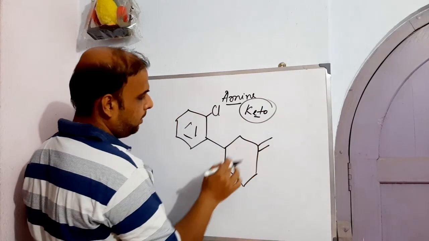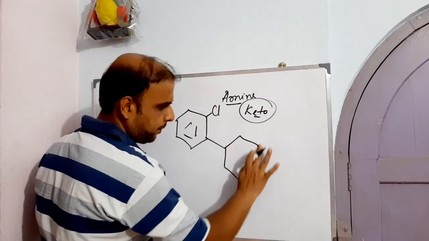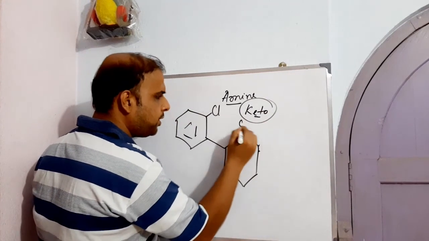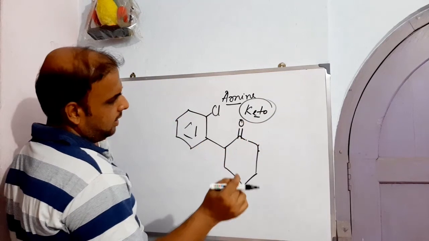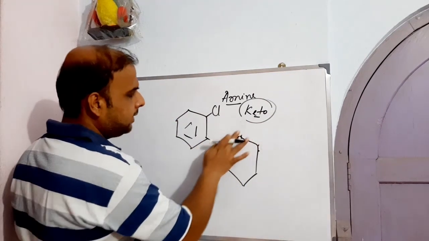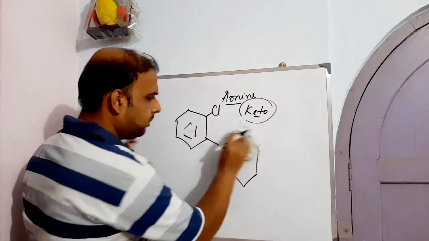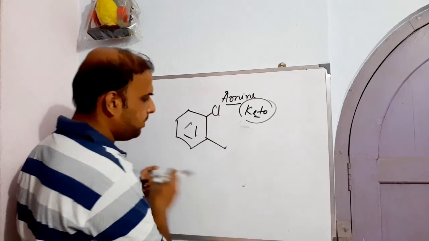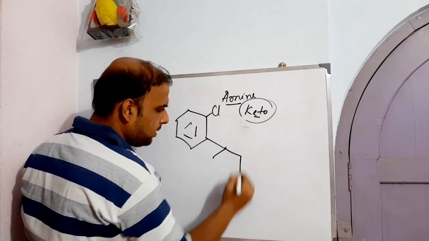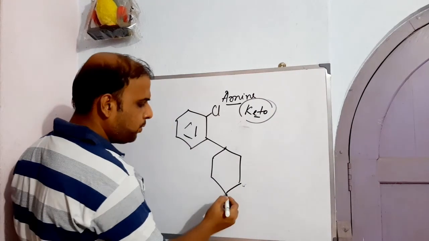I'm sorry, I have made it a bit wrong, it seems, because this is the portion. Yes, I'm supposed to write it in this way.